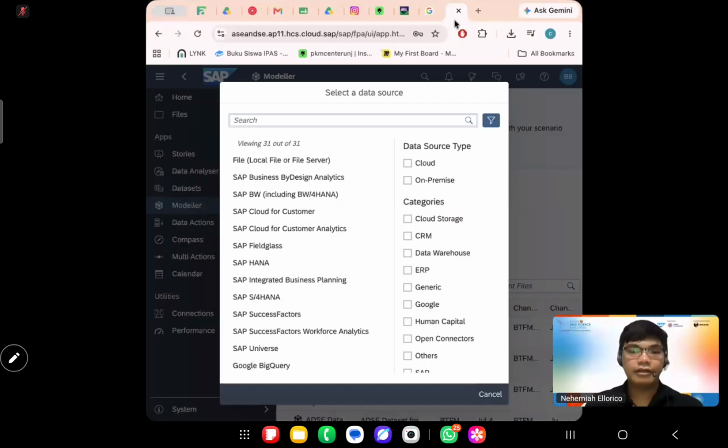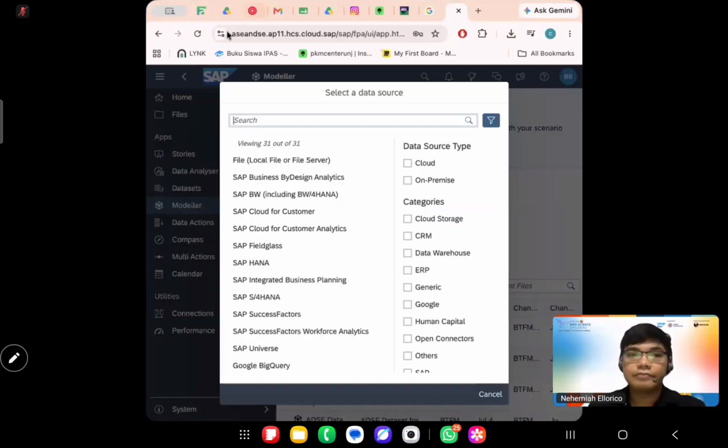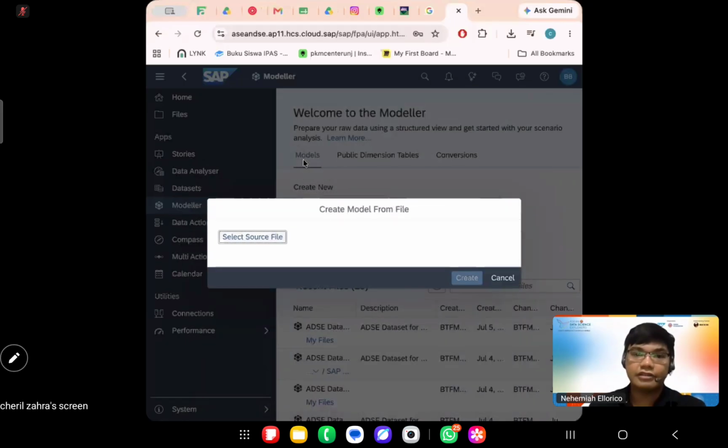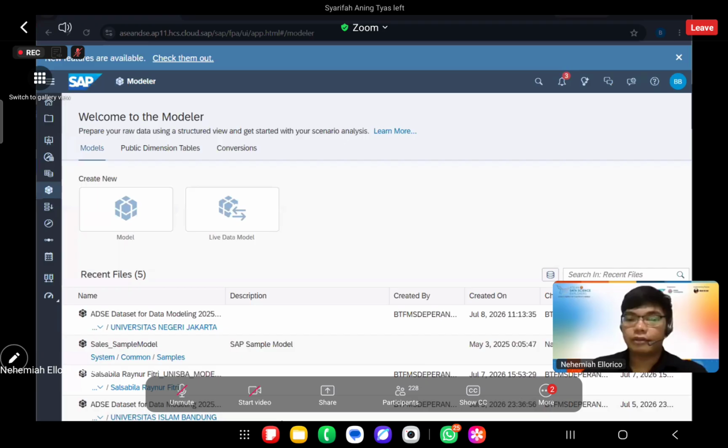Okay, once we are here, we will click on the file, local file or file server. Yes, correct. And then create or select source file. The file that we downloaded, what file is that? The one that I gave you. We would use that for this one.